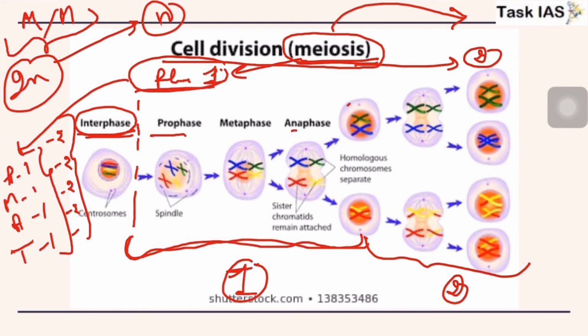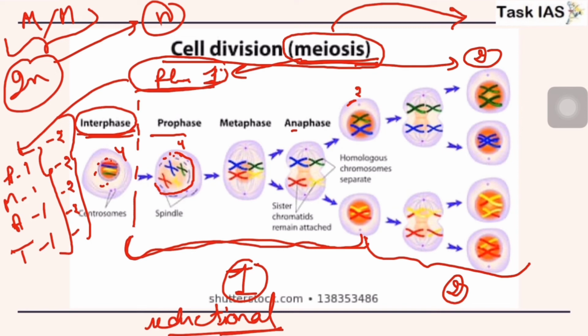If you observe clearly, look at this stage, there are 4 chromosomes, but they are reduced to 2 chromosomes, or you can say here 2 pairs of chromosomes and here only 1 pair of chromosomes. So this shows that phase 1 is reductional, whereas when we looked at mitosis, that was equational.